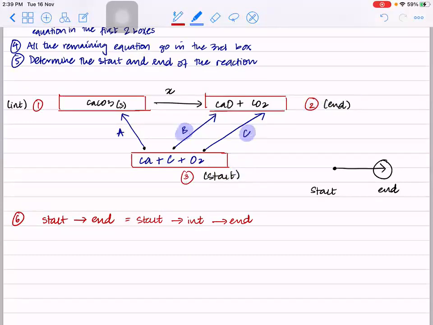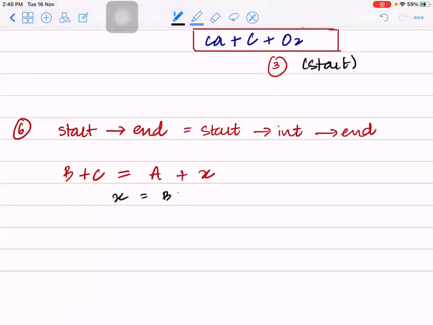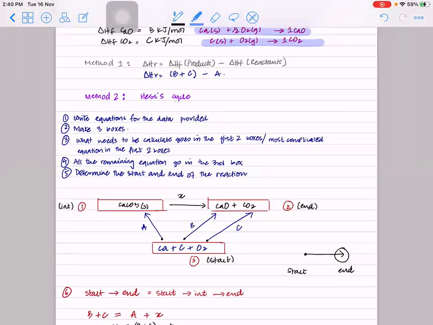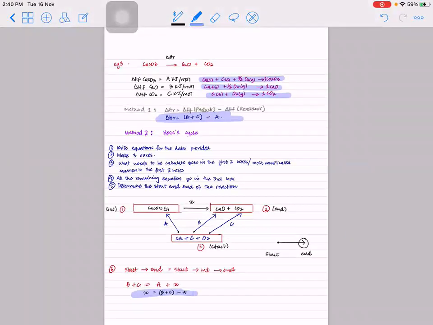B and C. So can I say it would be B plus C, which is equal to, what is start to intermediate? A. And what is intermediate to end? Intermediate to end is X. That's what we need to find. And if I simplify this, X will be equal to what? X will be equal to B plus C minus A. Do you see? It's the same equation that you got here. Do you see that? The one that we got from the direct method, that was also what? B plus C minus A. This is also what? B plus C minus A.